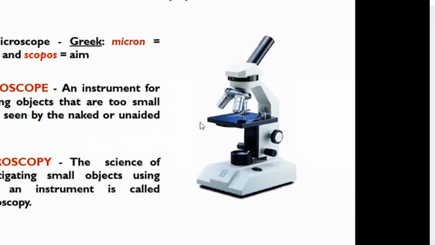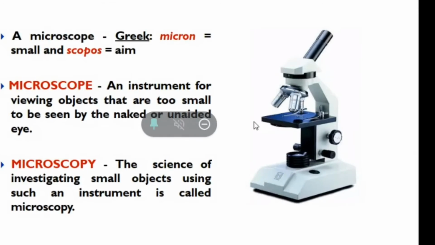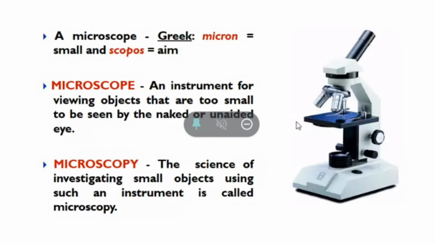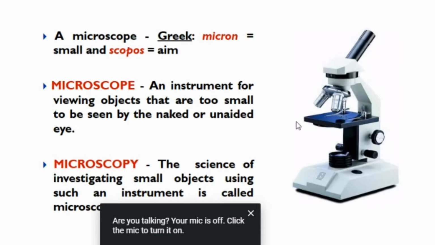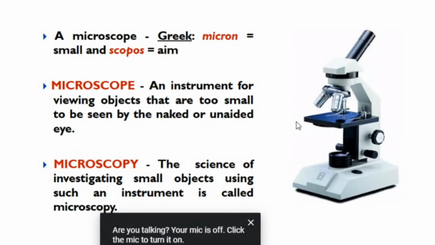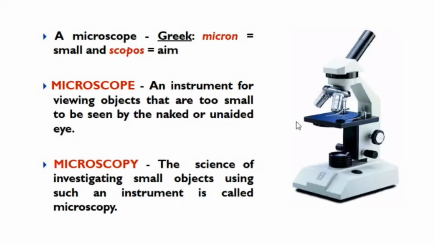We are using a microscope. So what is a microscope? Basically an instrument for viewing objects that are too small to be seen by the naked eye or unaided human eye. And microscopy is the science of investigating small objects using such an instrument. We can call it microscopy.